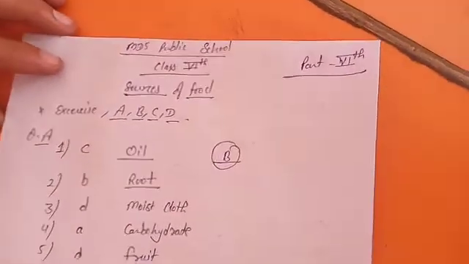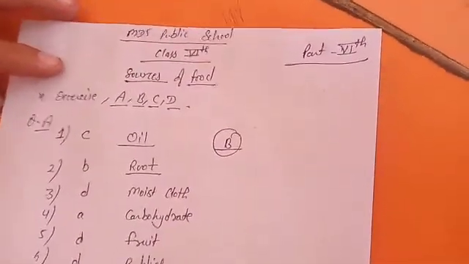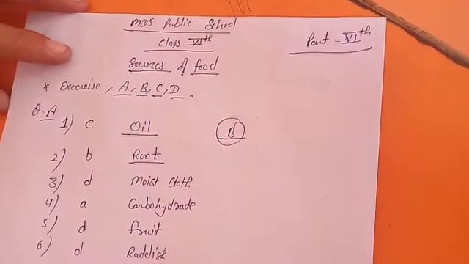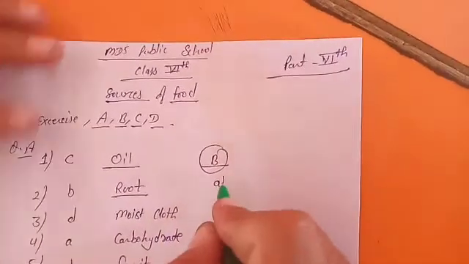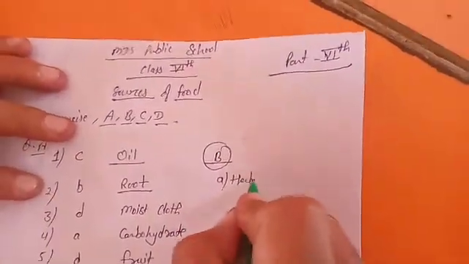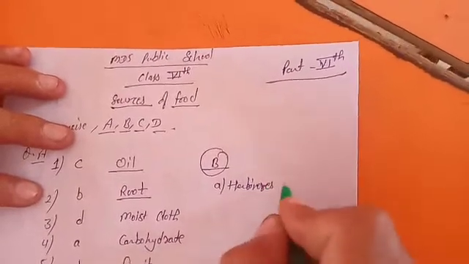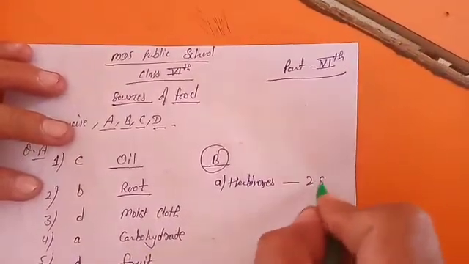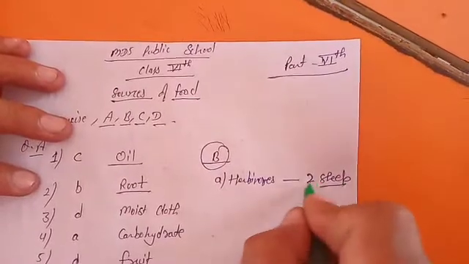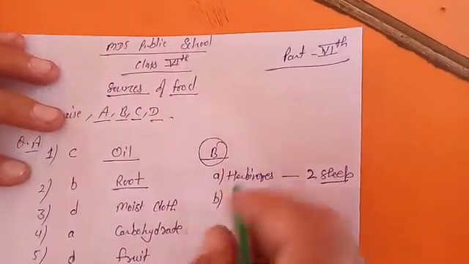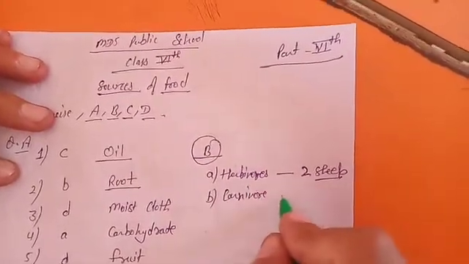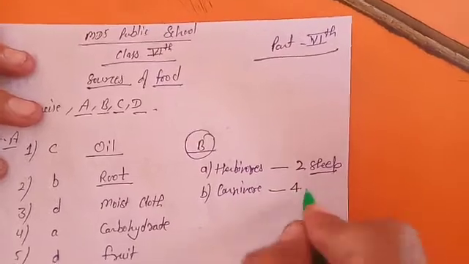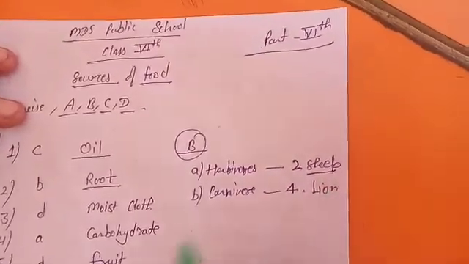Now you are given diagrams in which the first is a bear, second is a sheep, third is a vulture, and fourth is a lion. So your first option A, herbivores, matches the second, where you can clearly see a sheep. Option B, carnivore, meaning which eats flesh, matches part four, in which you see a lion.